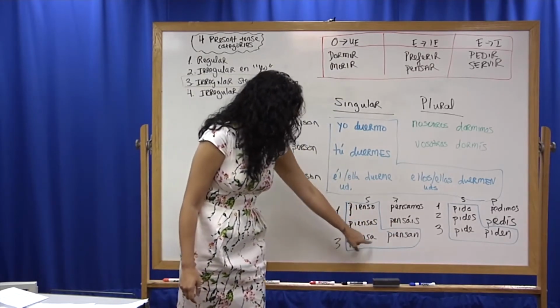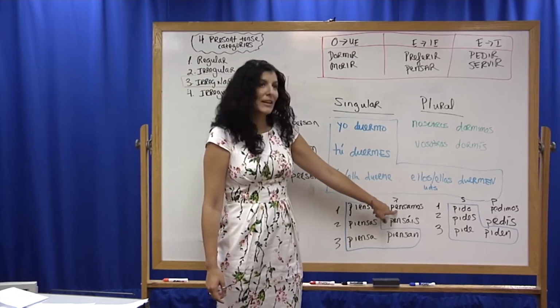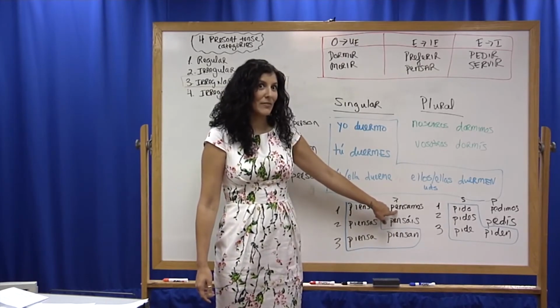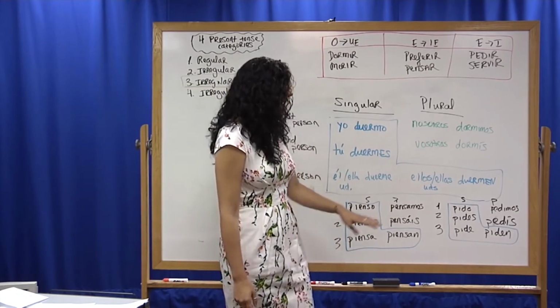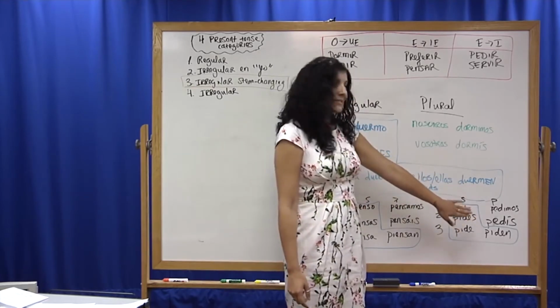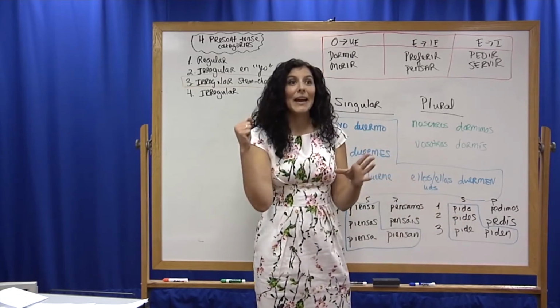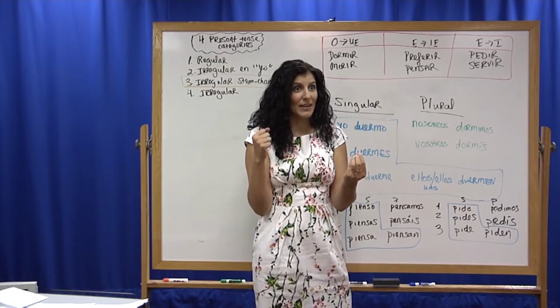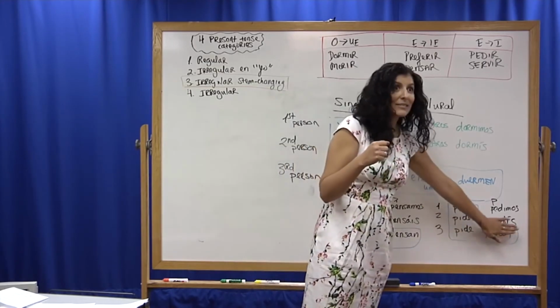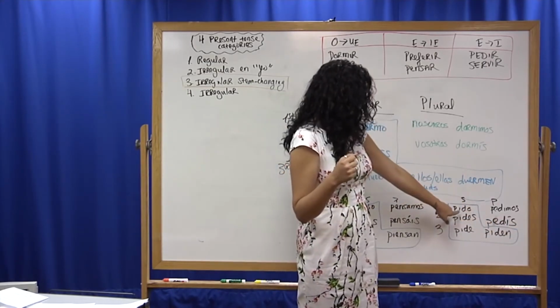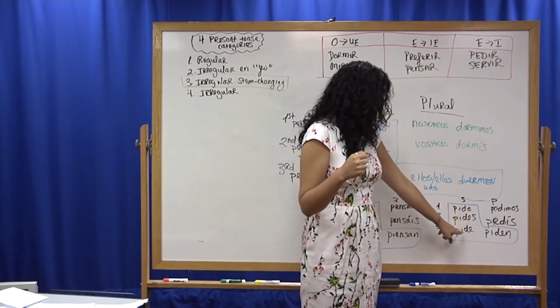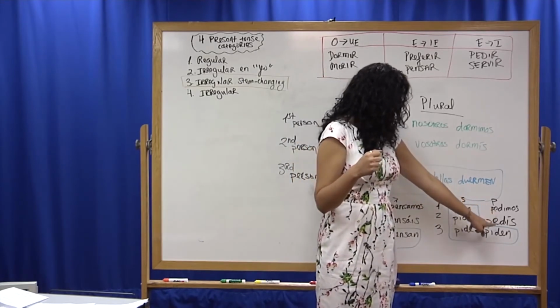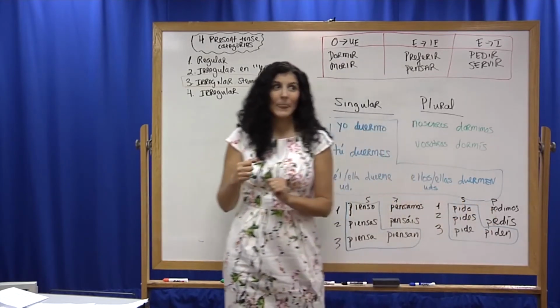Here they have all been replaced, and here it has maintained the original integrity of the verb. Again, with pedir, it has done the same thing. I have taken the E out and I have literally replaced it with an I, but only inside the boot formation. So here I have pido, pides, pide, pedimos, pedís, piden.